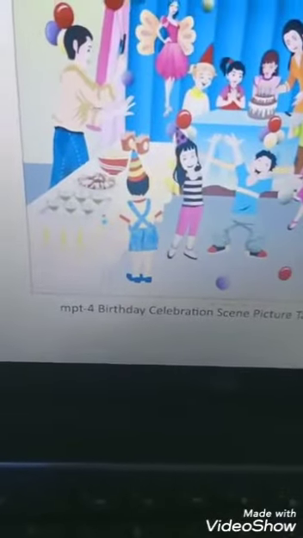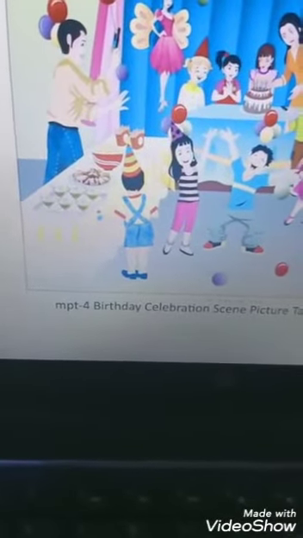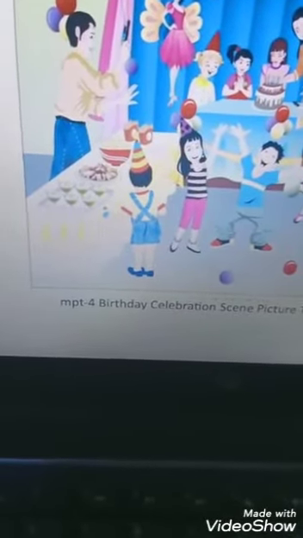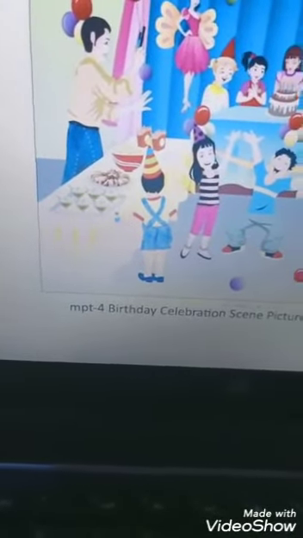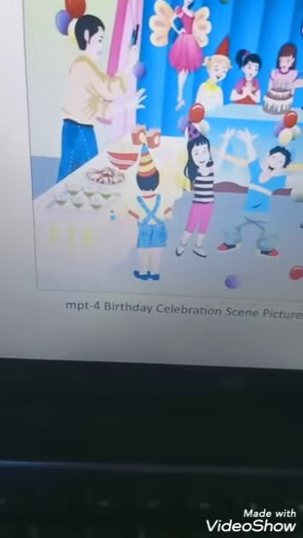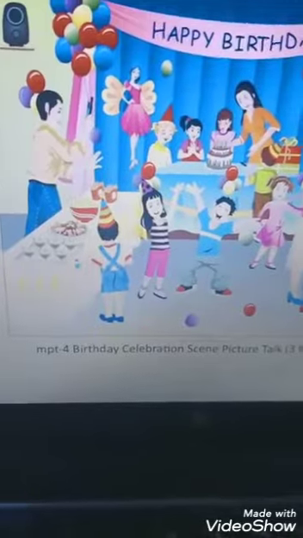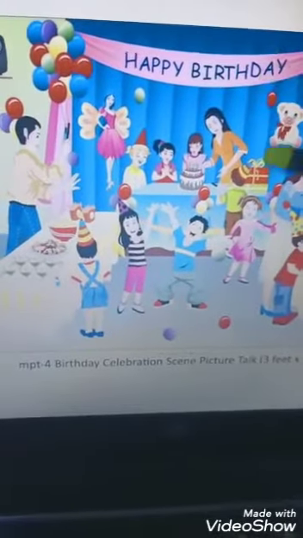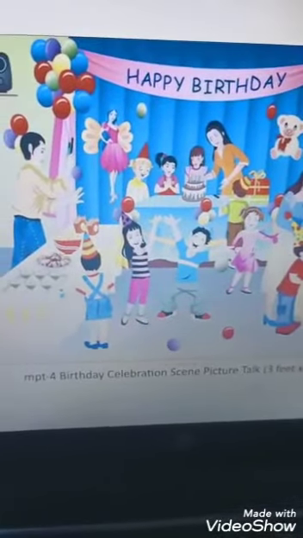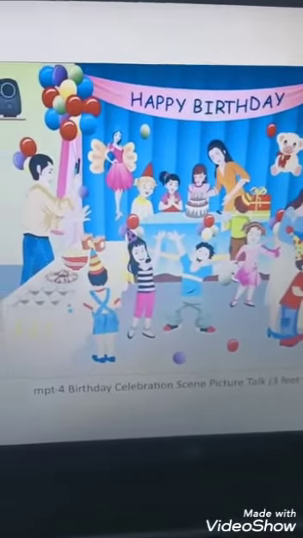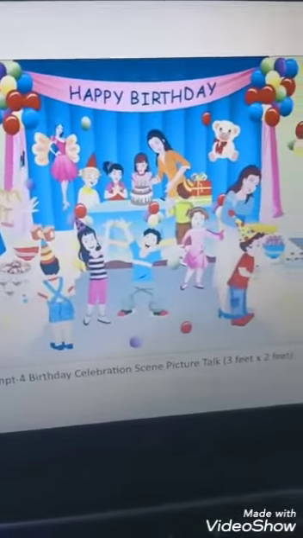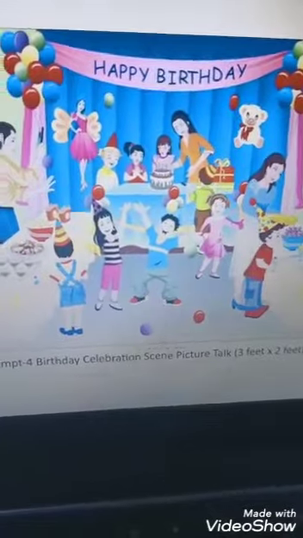Dear students, remember imagination is the key to become successful writer. And you never know, many among you will become successful writer in future. So first of all, before starting picture composition, please observe the picture carefully. And after that, you have to write few sentences about the picture, what you have observed.